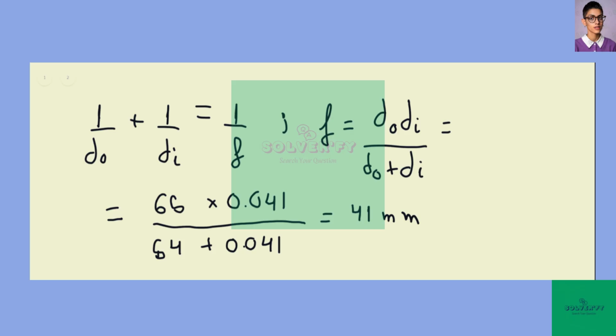So the object is essentially at infinity, so the image distance is equal to the focal length.